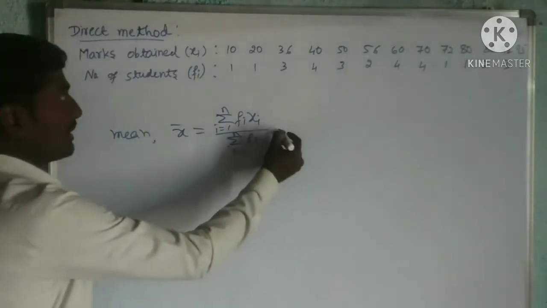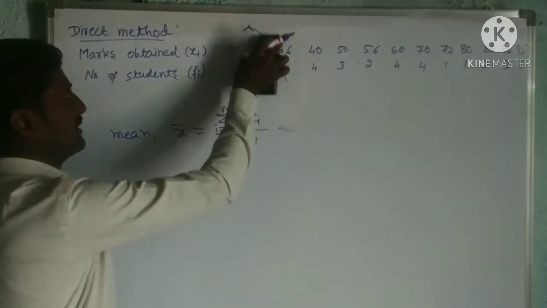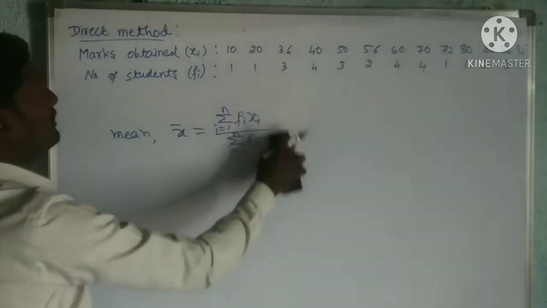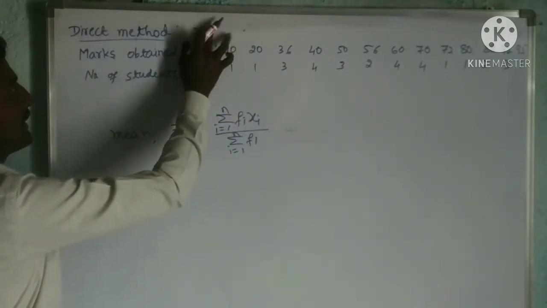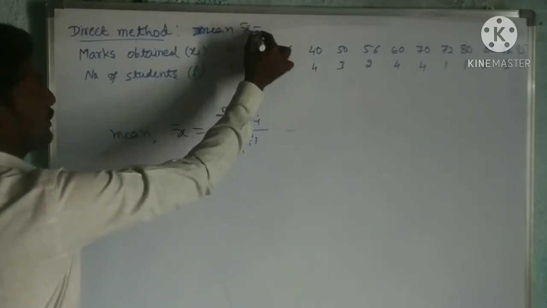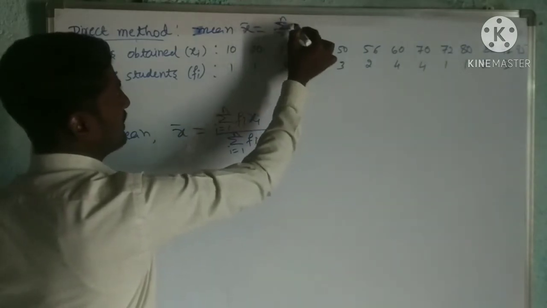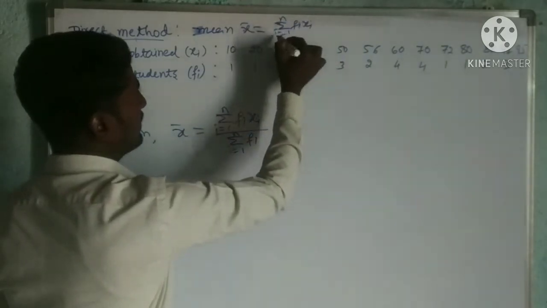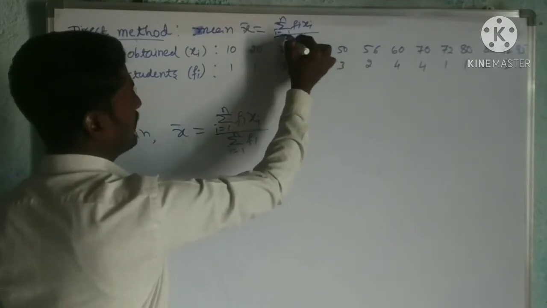You write this formula here first. After putting the heading, here you can write x bar, the mean, x bar is equal to the sum of i equals 1 to n fi xi divided by the sum of fi, that is i equals 1 to n.